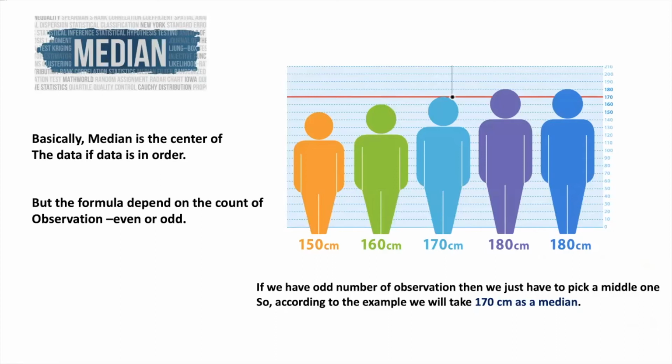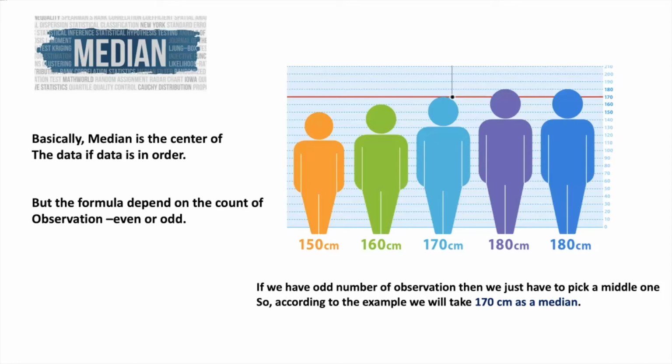Basically, median is the center of the data if data is in order. That is the most important condition in this. Data should be in order. We have two formulas for the median, but the formula depends on the count of observations. If it is even, there is one formula, and if it is odd, there is another. Let us take an example.